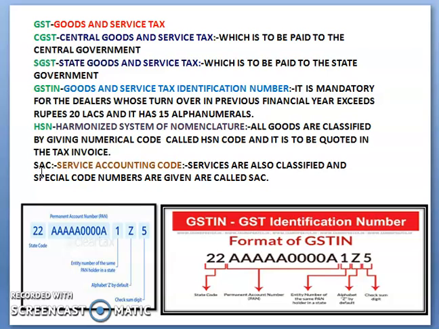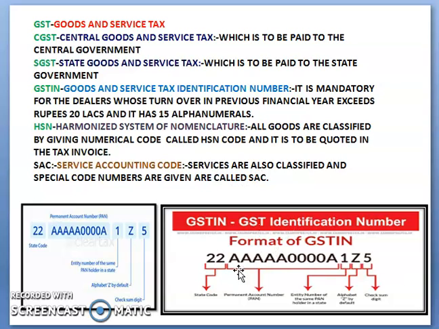The last term is SAC, the Service Accounting Code. Services are also classified with special code numbers, called SAC.